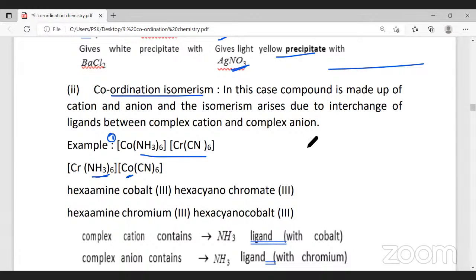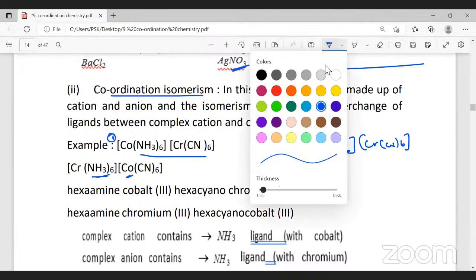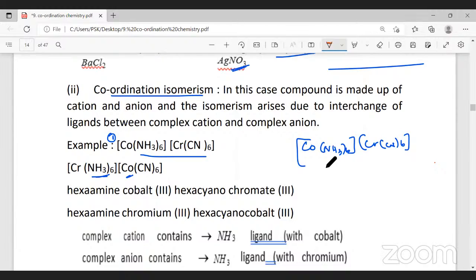That means, if I write Co(NH3)6 and Cr(CN)6, the ligands will interchange. The cyanide will attack here, and ammonia will go to chromium.